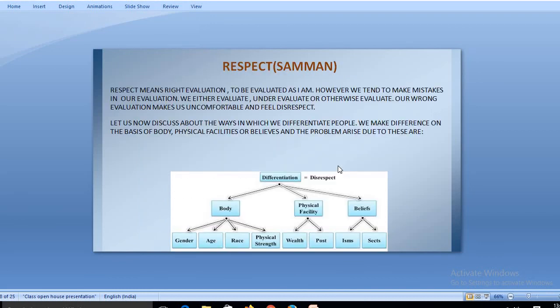Now next is respect. What is samman? Respect means the right evaluation. However, we tend to make mistakes in our evaluation. We either under-evaluate, over-evaluate, or wrongly evaluate, and make the other person feel disrespected.